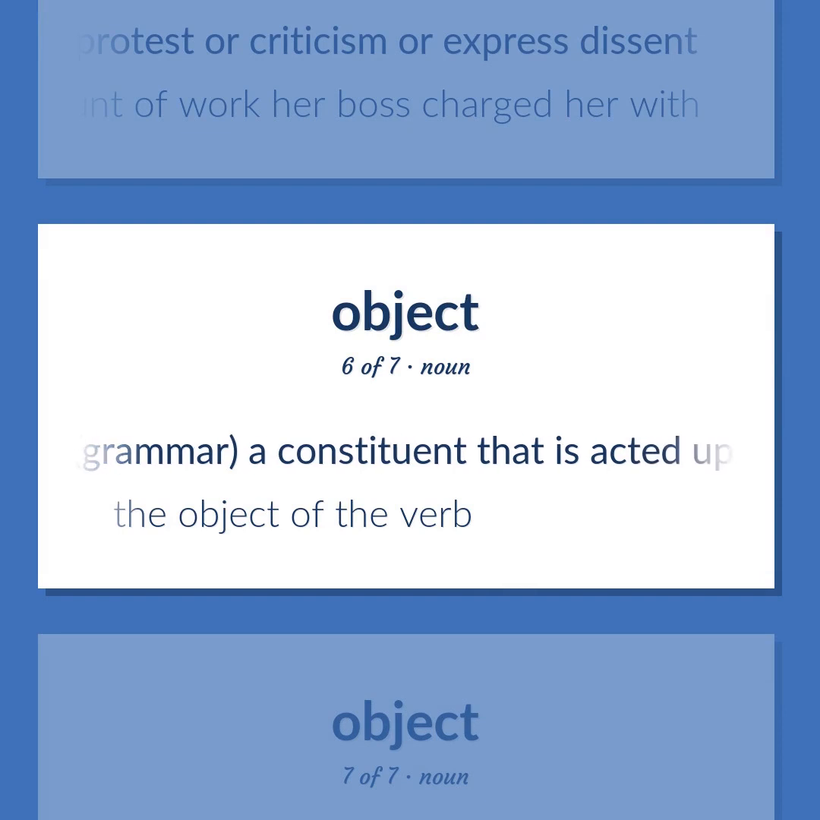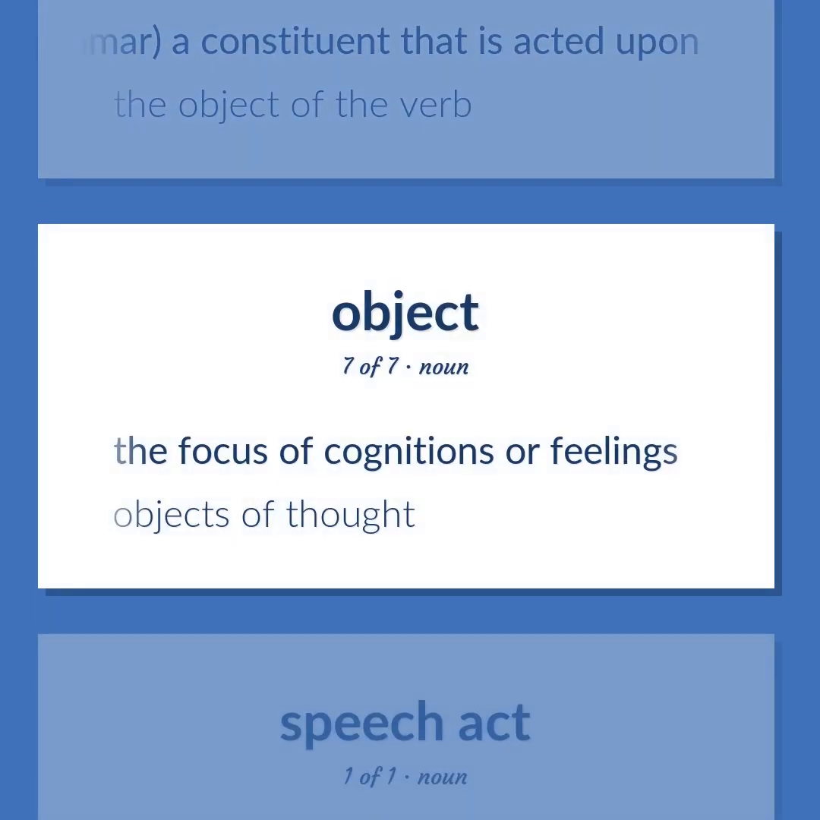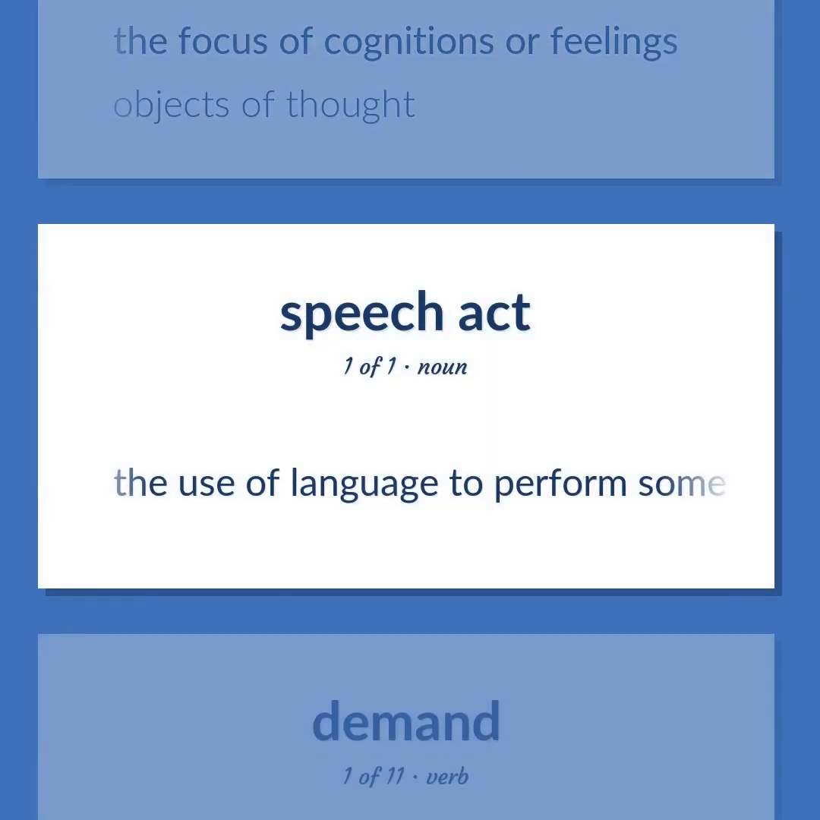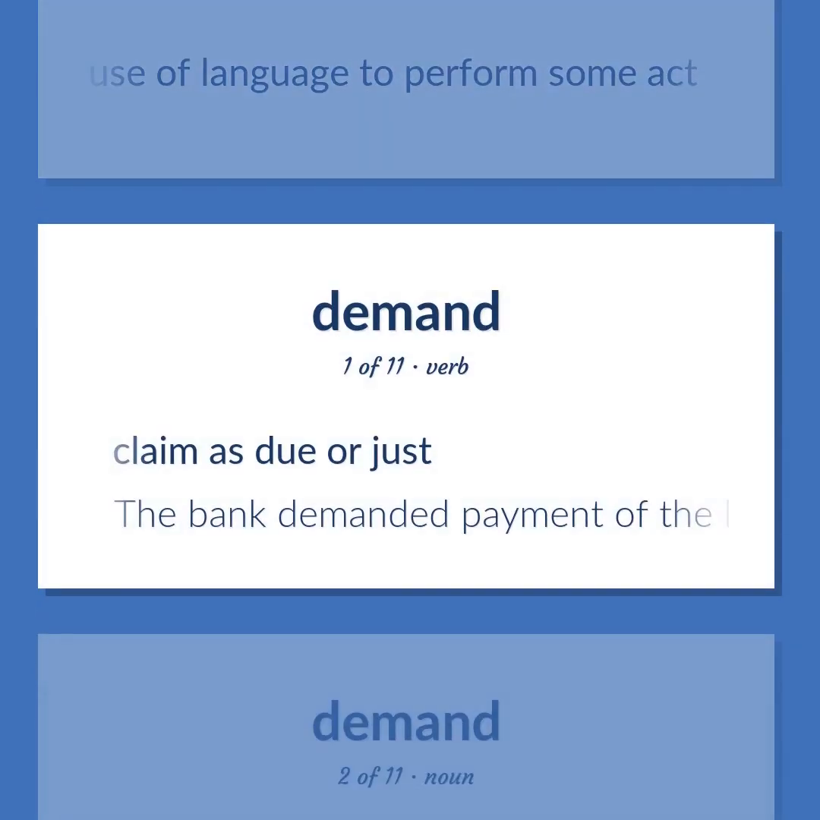Grammar. A constituent that is acted upon. The object of the verb. The focus of cognitions or feelings. Objects of thought. Demand. The use of language to perform some act. Claim as due or just.